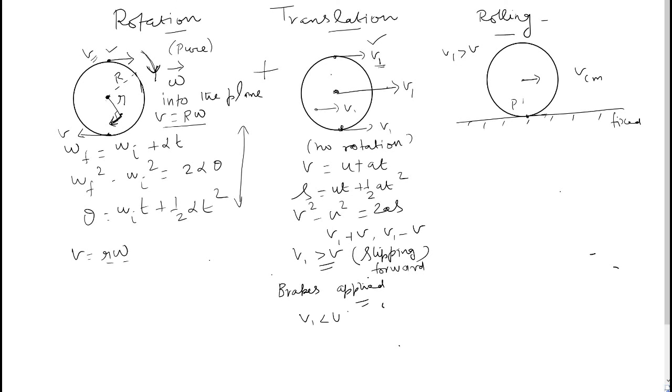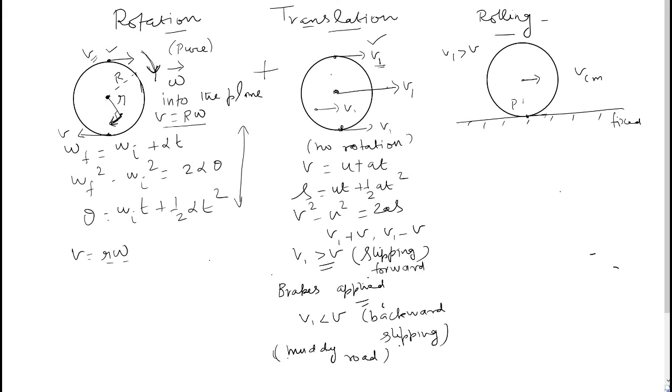On the other hand, if v1 is less than v, we call the slipping backward slipping, because there is more rotational motion than the corresponding translational motion. This is called backward slipping. The example for this will be a car trying to move on a muddy road.